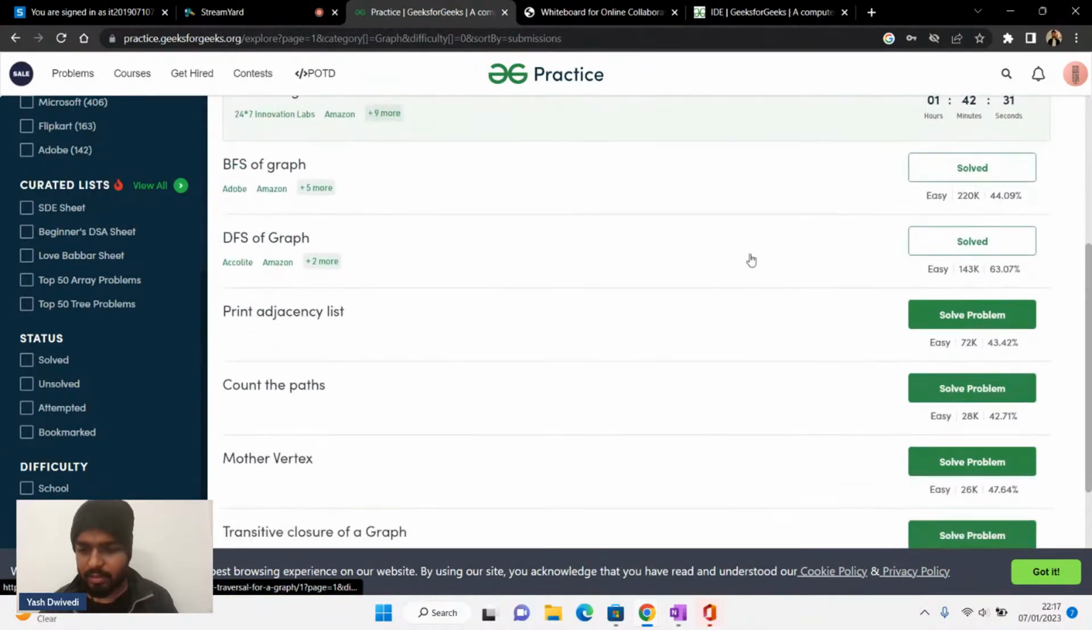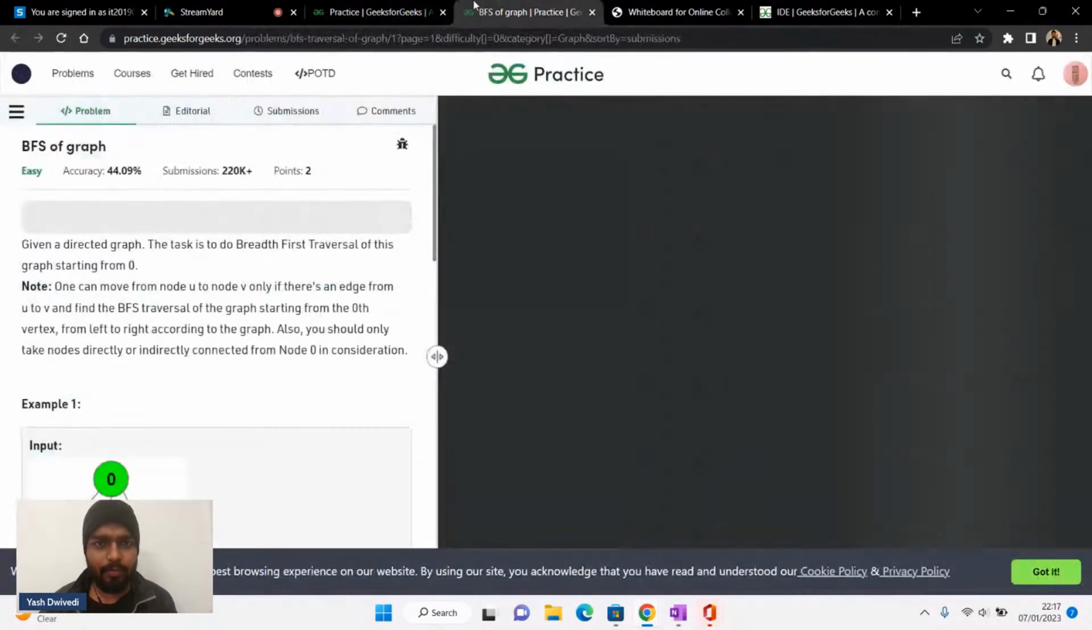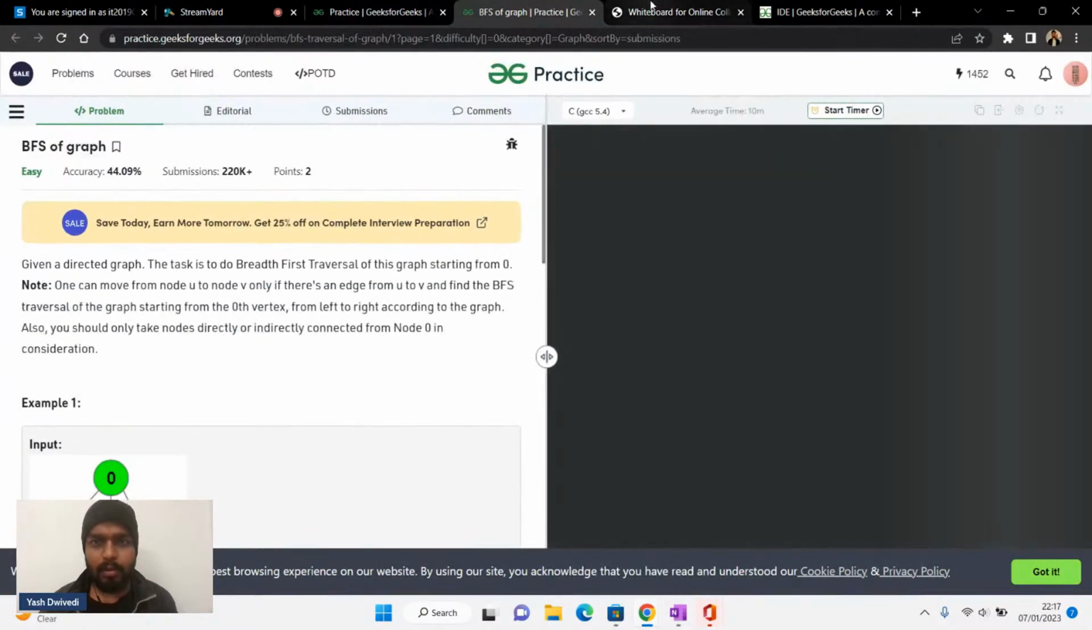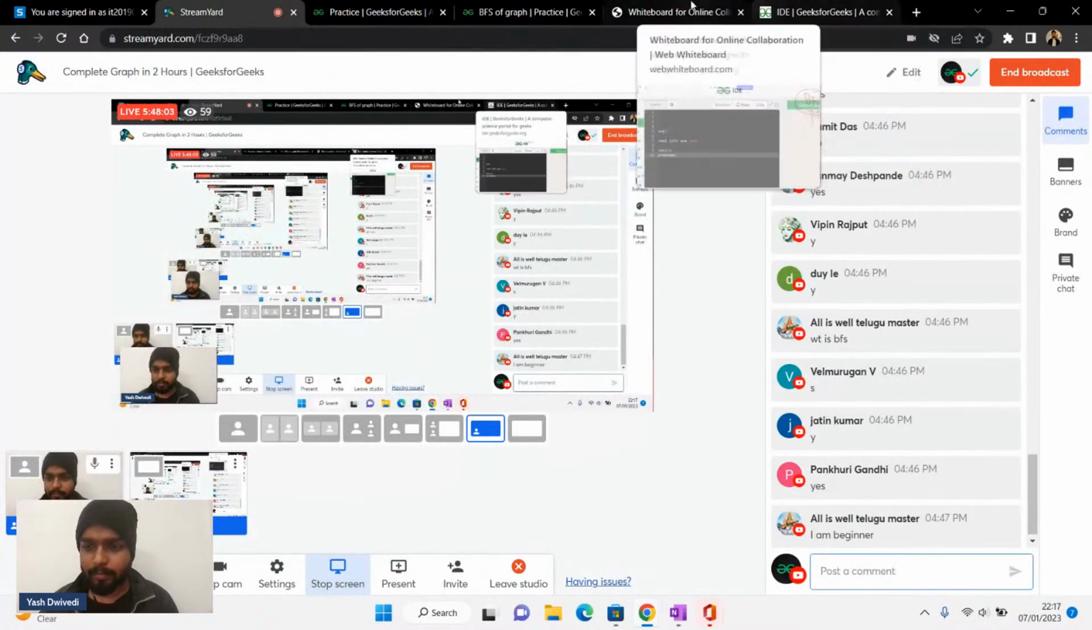So let's do one thing. Let's solve this particular problem, that is BFS on graph. How many of you have already solved this? Please let me know, guys. Have you already solved it?